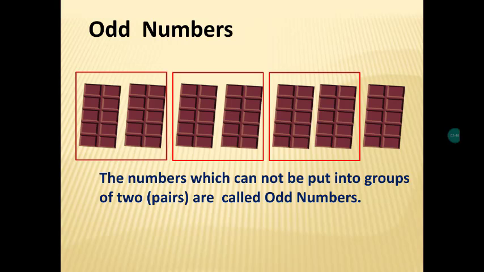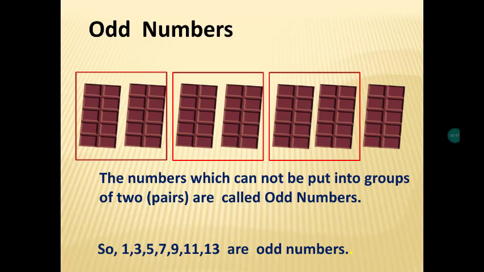See, the numbers which cannot be put into groups, we can't make a pair. That number is called an odd number. So the numbers 1, 3, 5, 7, 9 are called odd numbers. Here also, the one-digit numbers 1, 3, 5, 7, 9 will repeat again in 2-digit numbers also, and 3-digit numbers also. So these numbers are called odd numbers. I hope even numbers and odd numbers are clear now.